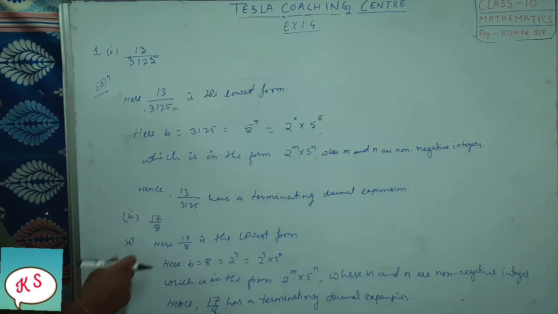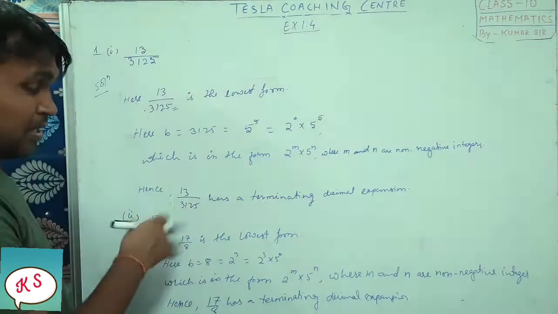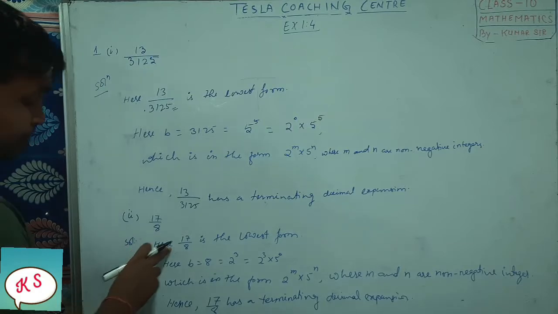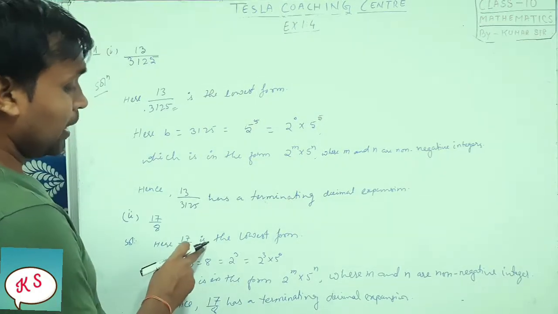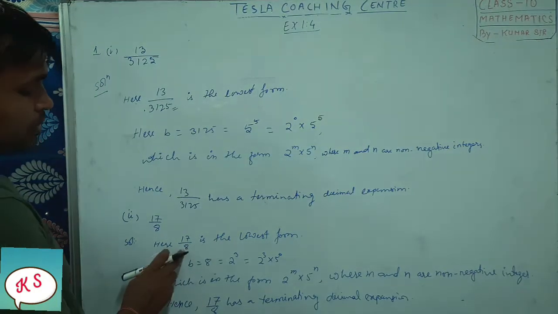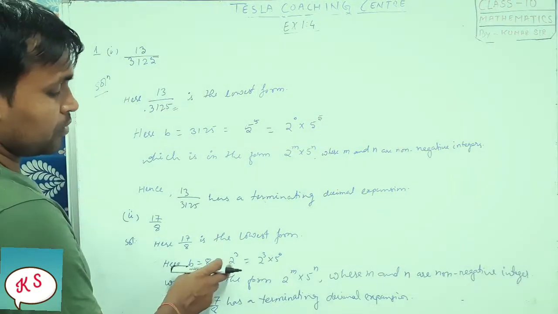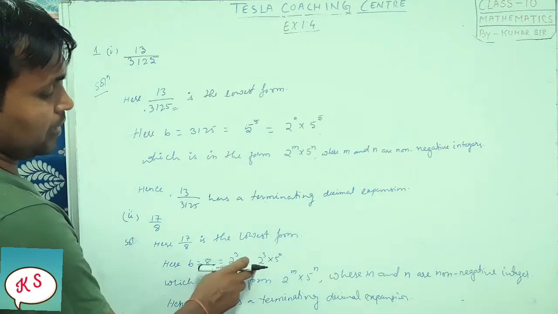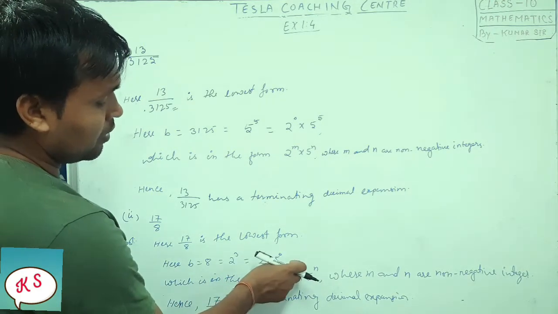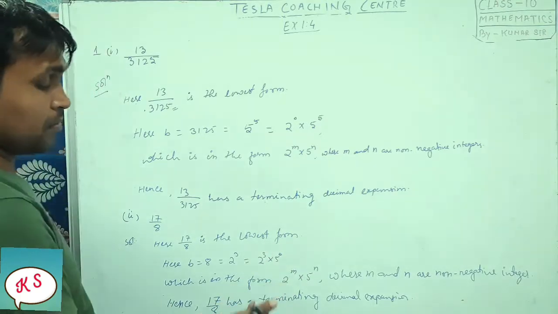Similarly, 17 by 8. This is the simplest form, further we cannot cut it. So we have written here 17 by 8 is the lowest form. Here b is equal to 8, and 8 can be written as 2 to the power 3, and if we put 5 to the power 0 it does not change it, right?